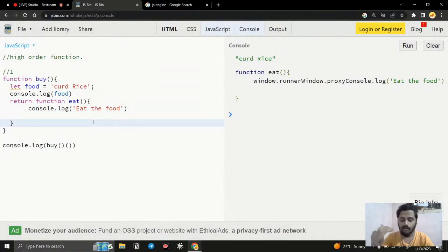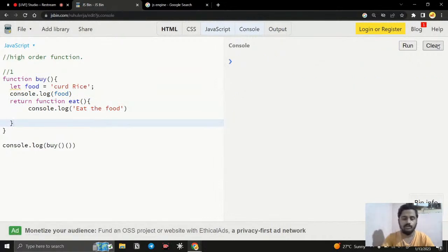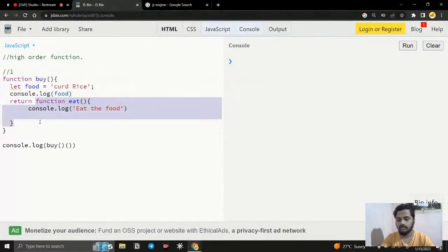So now what are the things that we will get in the console? If I clear and run the function, first the buy function is invoked, the memory for curd rice is created. When I say console.log food, the curd rice is going to print, and it is going to return a function for us. Once the function is returned, the function is going to be invoked.